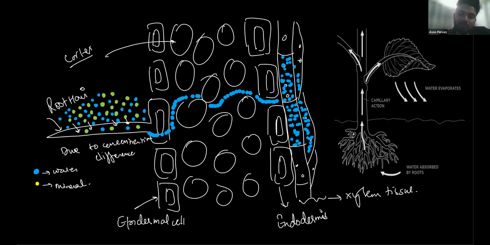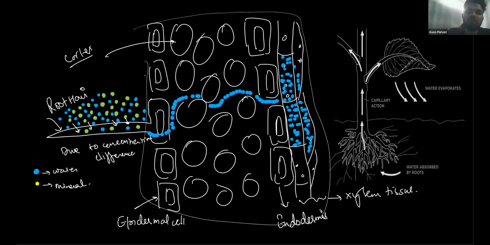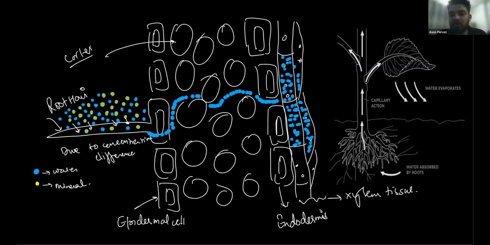So this is the root, and it has very fine appendages that I'm drawing. These are thread-like structures that come out from the root, and they are called the root hairs. What I'm drawing here is the root hair in zoom, and this whole is the root. So this is the root here.